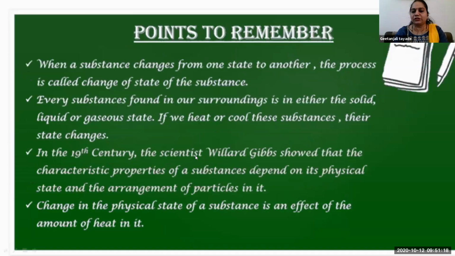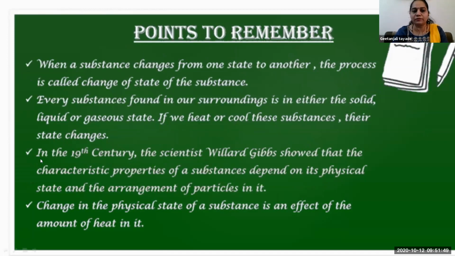This is the application. Then the points to be remembered. When a substance changes from one state to another, the process is called change of state of a substance. It means it changes from one form to another: solid to liquid, liquid to gaseous, any form. Every substance found in our surroundings is either solid, liquid, or gaseous. If we heat or cool a substance, its state changes.